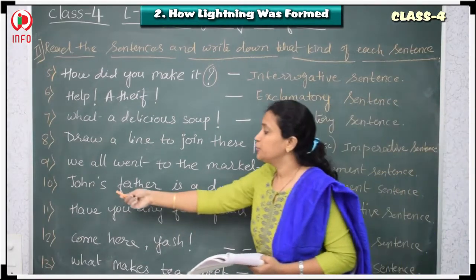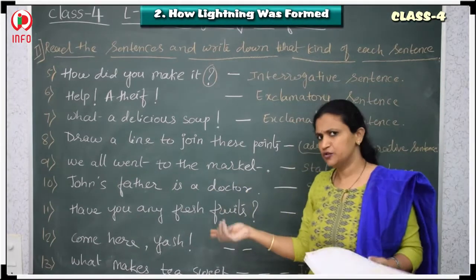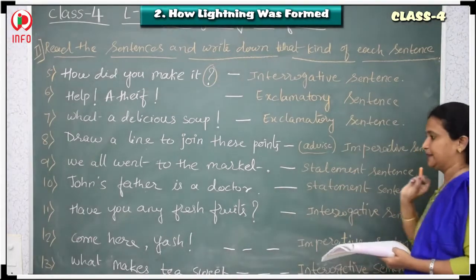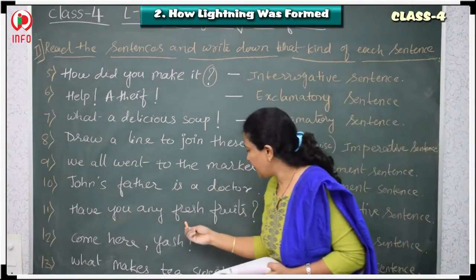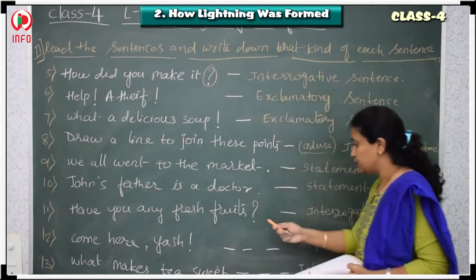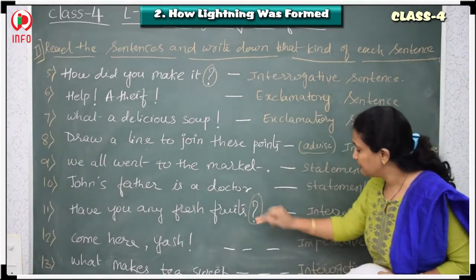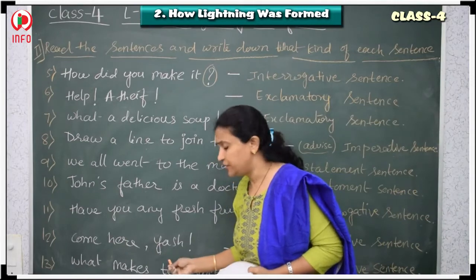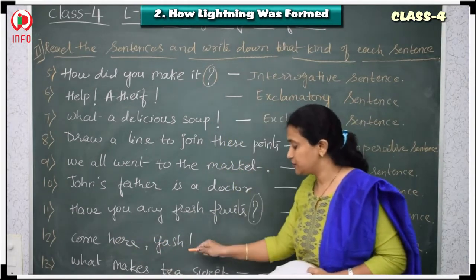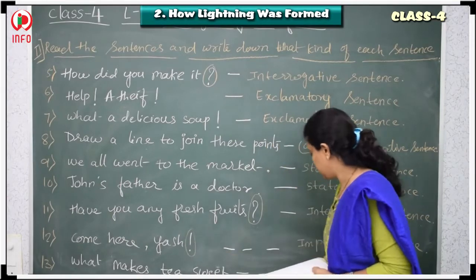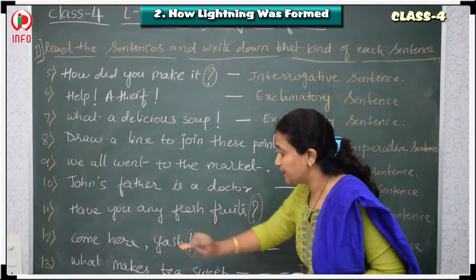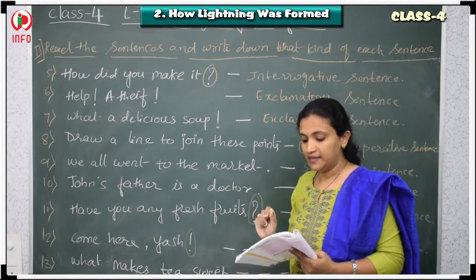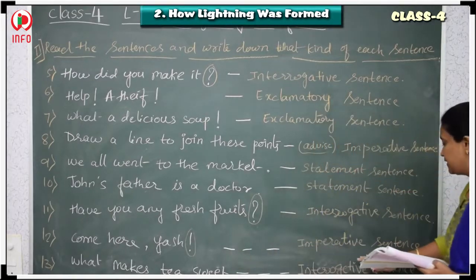The next one is, John's father is a doctor. That is also simple. No exclamation, no question mark. So, it is a statement sentence. Next one is, have you any fresh fruits? Question mark. So, what does a question mark indicate? Again, it's an interrogative sentence. Now next, come here. Yes. See, it is again an exclamatory mark. But "come here" is a command. So, a command is nothing but an imperative sentence.